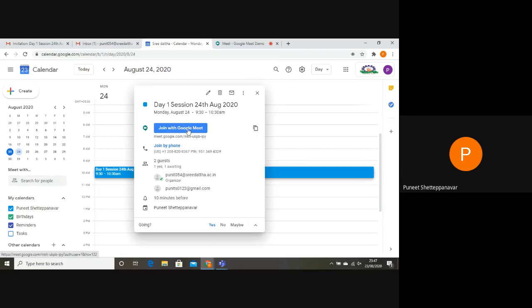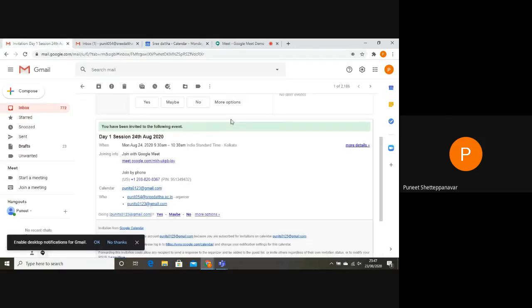Once you start the meeting directly by clicking here, it will open the session. Or else, if you want to copy the link, just click here, copy conference link to clipboard. It will show successfully copied to clipboard. Once it is copied, you can directly go to the email or compose, and send it to the required members whom you want to invite.